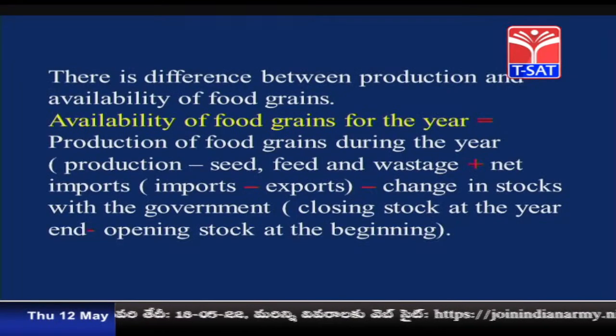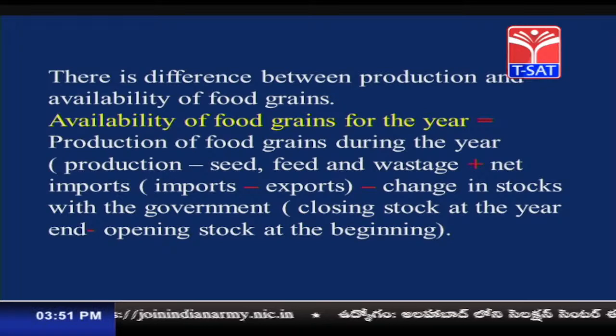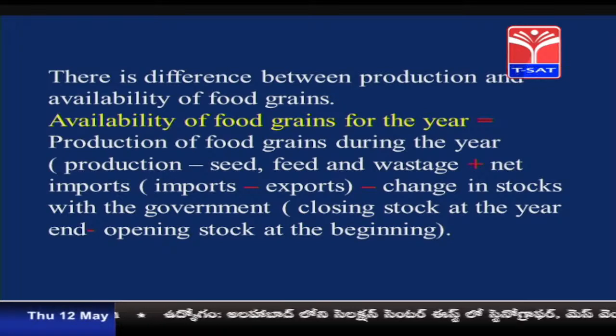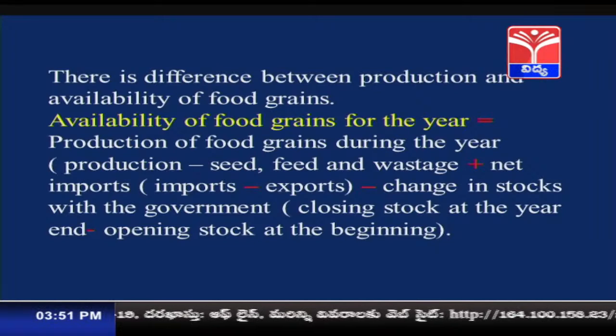So, that comes under the seed, that needs to be subtracted from the production. Then the next one, minus seed, minus production, minus feed. Feed is for the cattle and even any of the wastage, in the sense some of the production is lost due to feed by the cattle, some may be getting wasted. So, that all should be eliminated from the production to understand the production for the particular year.